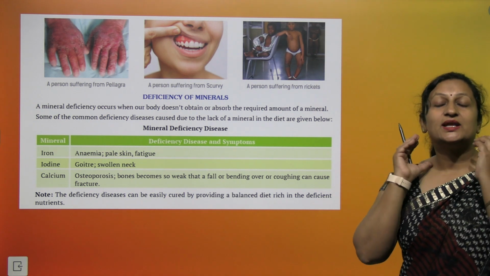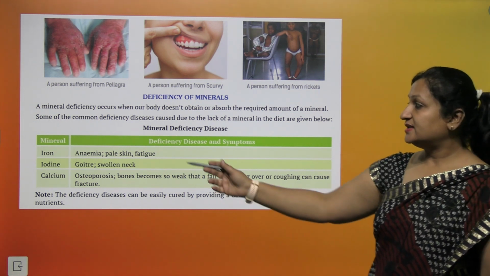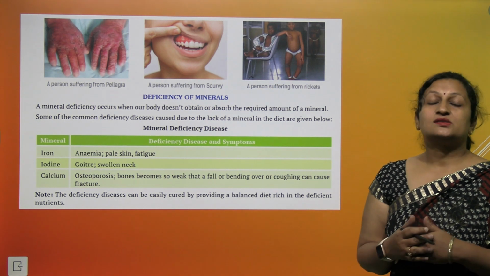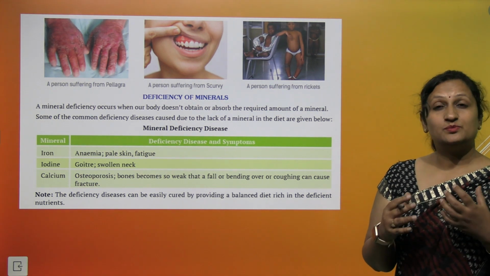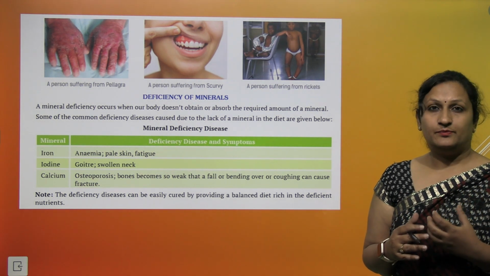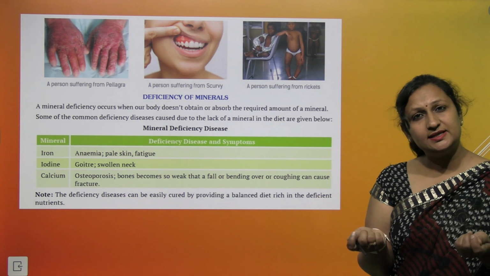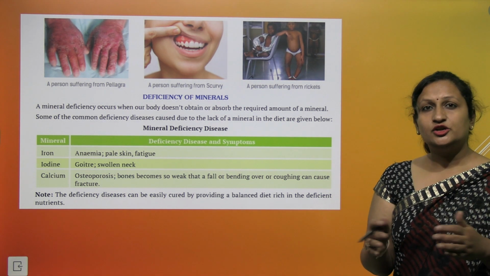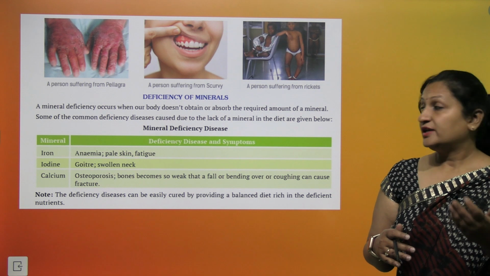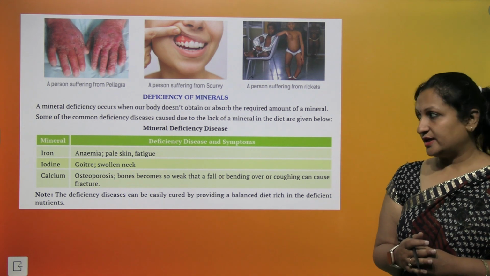Goiter leads to swelling in your neck. Then there is calcium. Calcium deficiency causes osteoporosis. Bones become weak. They become brittle. They break easily. Whenever you fall, you'll have a fracture. So, calcium is very important in your diet.